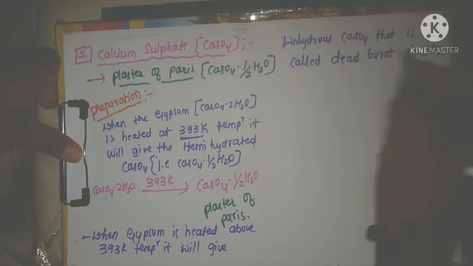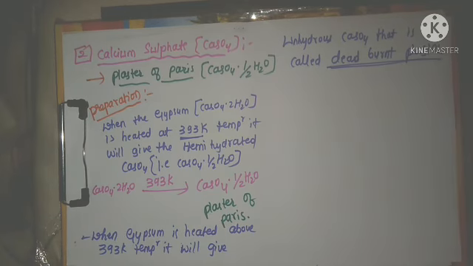Dead burnt plaster is obtained when it is heated above 393 Kelvin temperature. Now this is the preparation over.